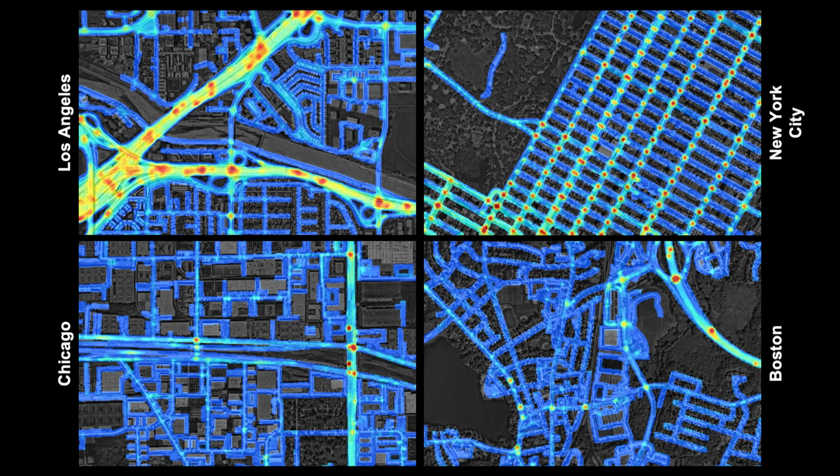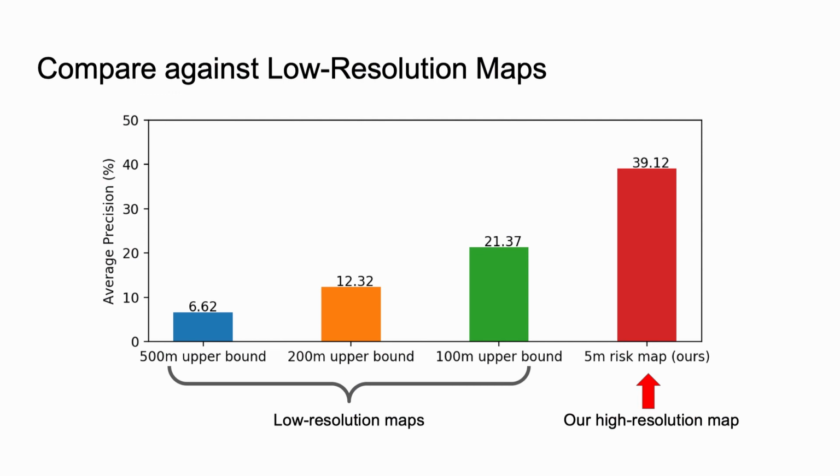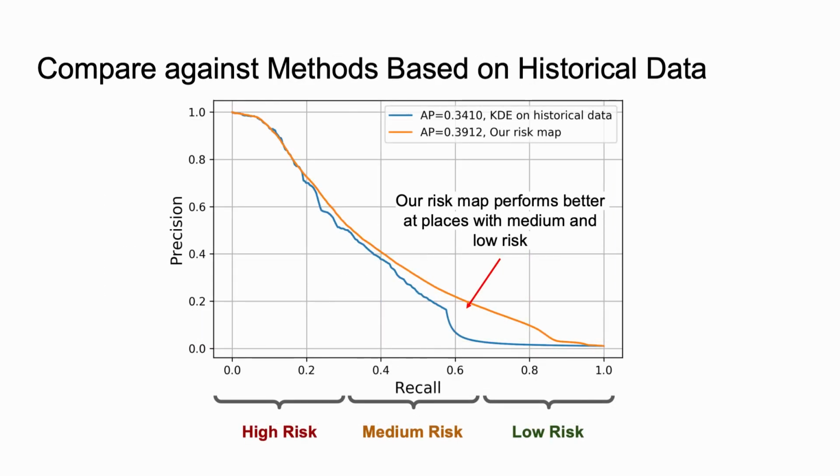We show that it is indeed possible to create high accuracy and high resolution risk maps just from sparse crash data. We find a risk map with such high spatial resolution performs much better compared with the low-resolution maps. In the meantime, our model performs better than methods based on historical data, especially in medium and low-risk places.